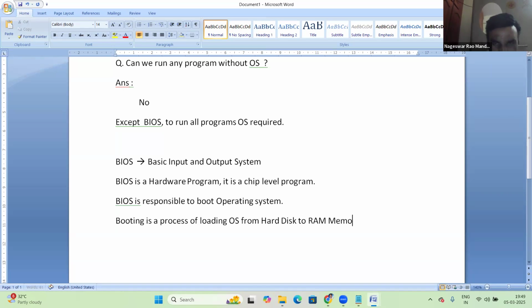Hard disk is storage. RAM is to run all programs. Hard disk is used for storage, and RAM is to run the OS and programs. Everything runs inside the RAM memory only.